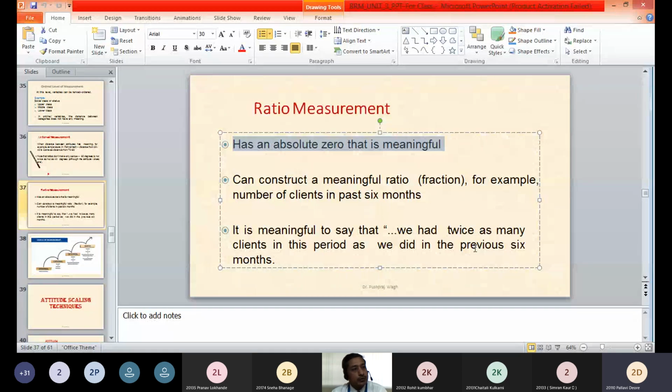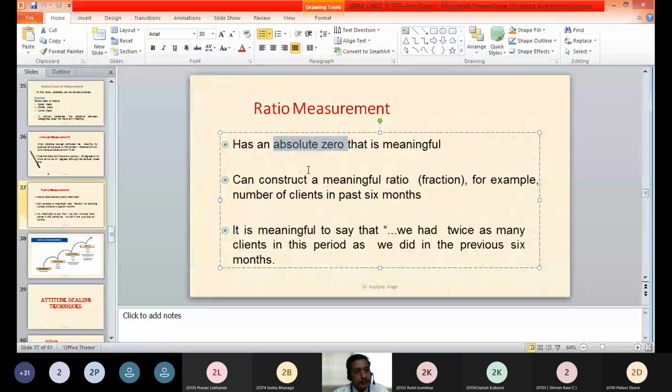Okay. So absolute zero means that zero is meaningful. Zero means zero, nothing. Isn't it? So that zero is present in ratio measurement. Absolute zero means it is the lowest value in that particular scale. That is called absolute zero. You may take the example of weight. Zero weight means it is the lowest. Are you getting it? Zero weight means it is lowest.